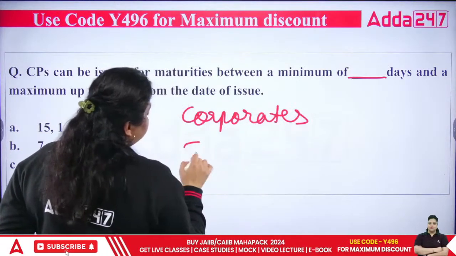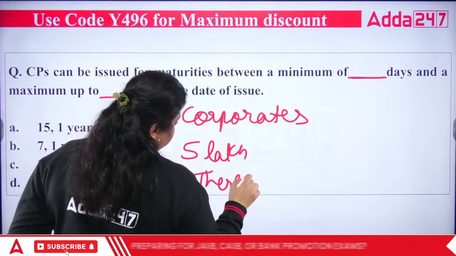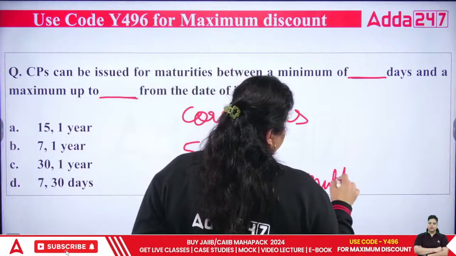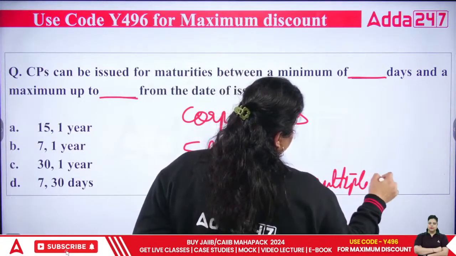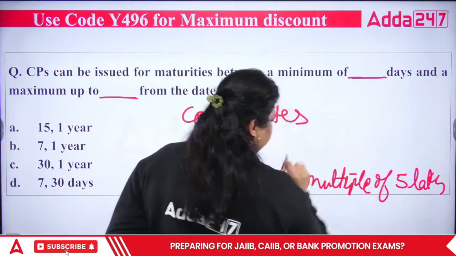Okay, the minimum is 5 lakh. Thereafter, multiples of 5 lakh are allowed. So, minimum 5 lakh, after that multiples of 5 lakh.